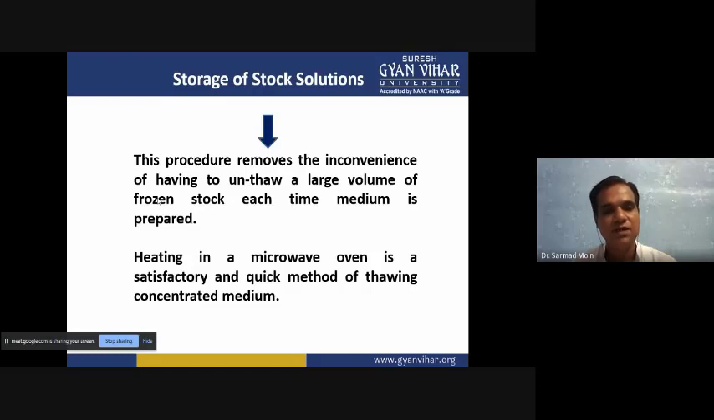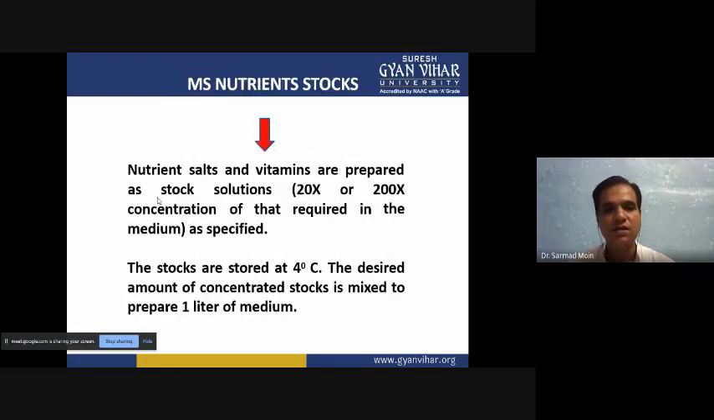Heating in the microwave oven is a satisfactory and quick method for thawing concentrated media. When we are keeping these stock solutions in the refrigerator, they are held at a very low temperature, so when we bring them to normal temperature, it requires a little more time. Thawing can be achieved when we give a small amount of microwave heating, and then it will come very quickly to normal temperature.